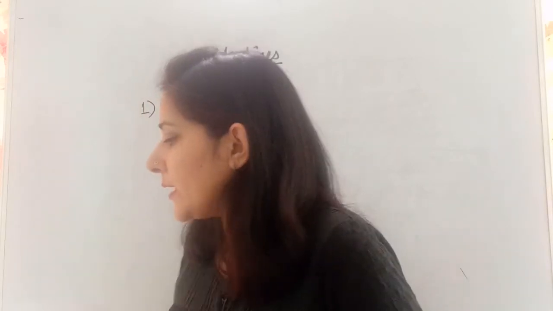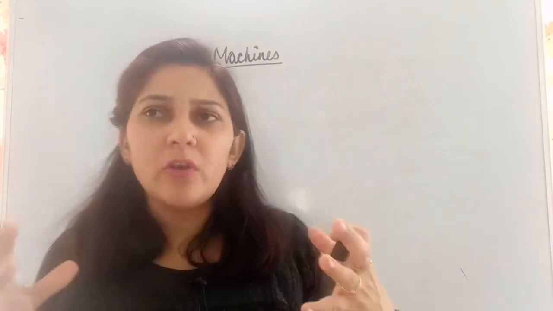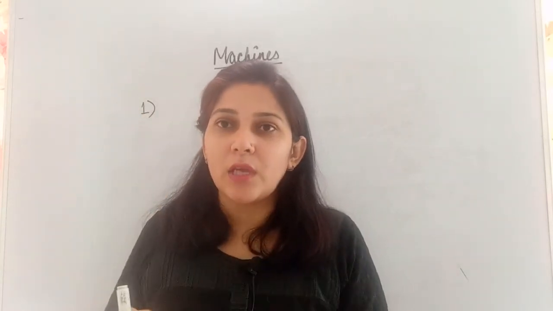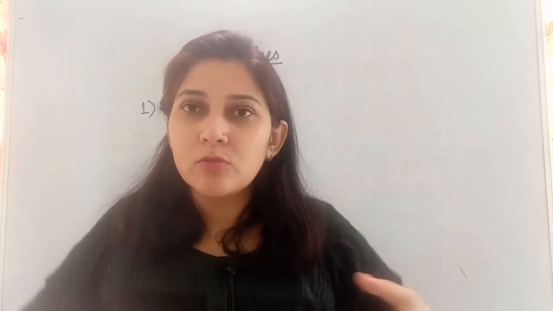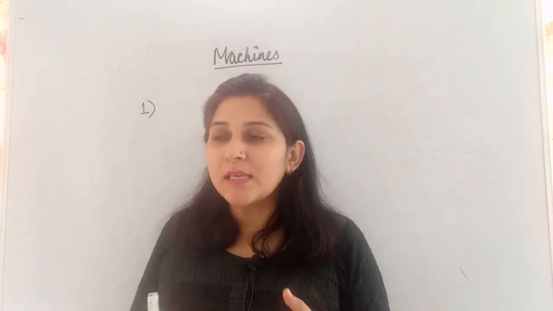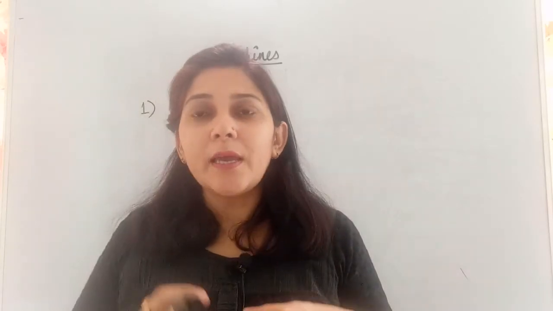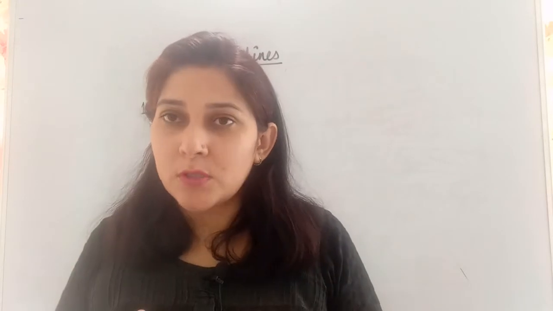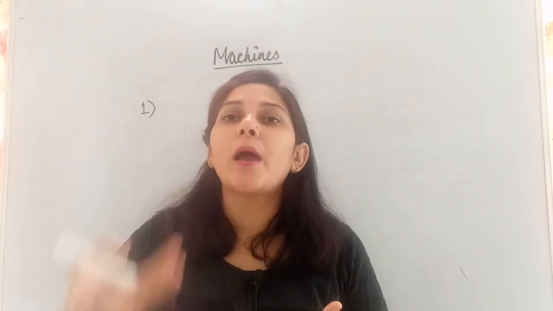The first one is in lifting heavy load. Whatever we are talking about heavy objects, suppose you want to lift up a car while changing its wheel. For lifting up that car you cannot use your hands. For that we are using a special kind of machine that is known as jack. So we can lift any load which is very heavy by applying less force. That means sometimes we are using such kind of machines which can multiply your force.